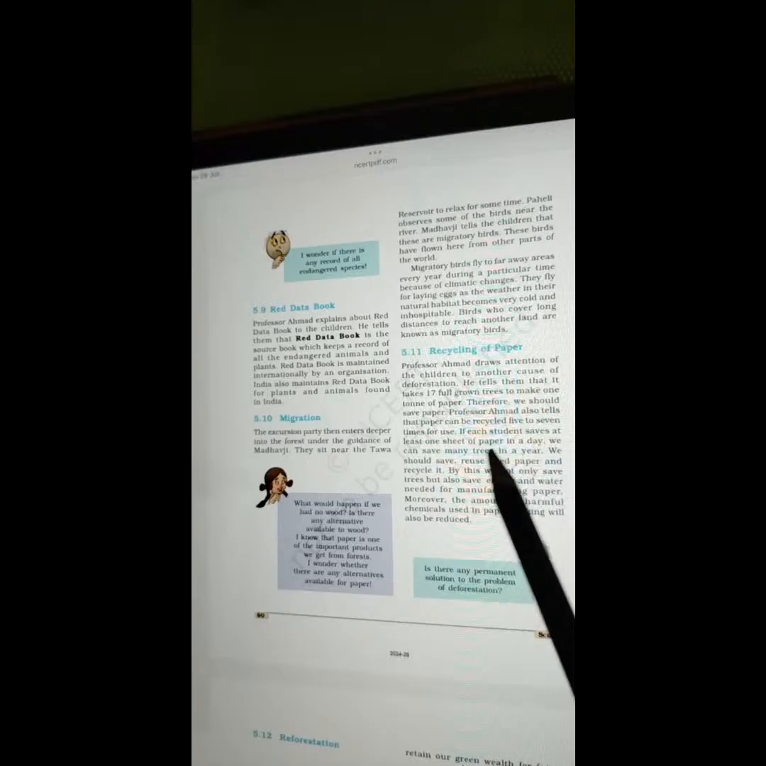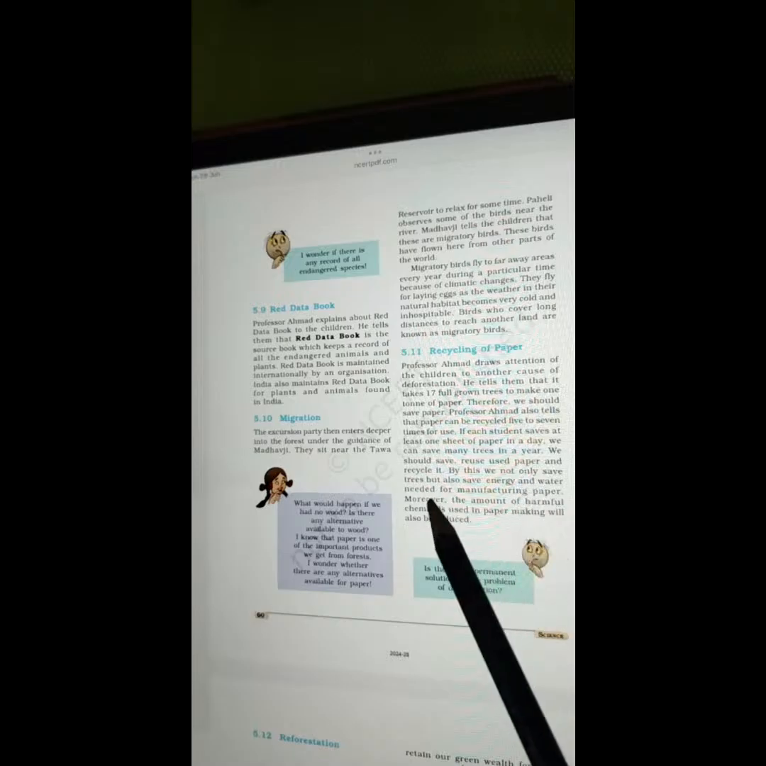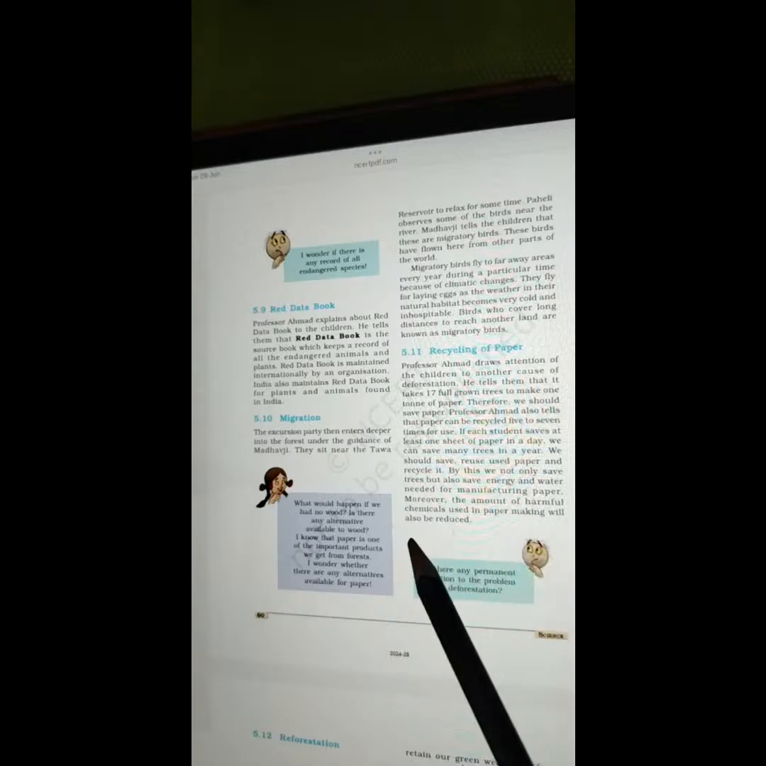If each student saves at least one sheet of paper in a day, we can save many trees in a year. We should save, reuse, use paper, and recycle it. By this, we not only save trees but also save energy and water needed for manufacturing of the paper. Moreover, the amount of harmful chemicals used in paper making will also be reduced. Is there any permanent solution to the problem of deforestation?